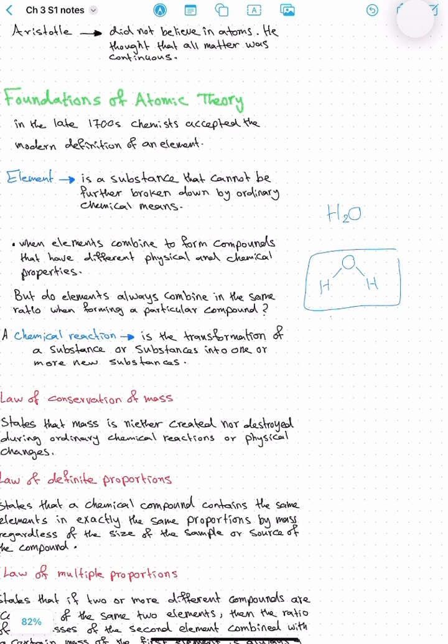Because it consists of more than one element, hydrogen and oxygen. Not more than one atom, more than one element, different elements. But hydrogen, H2, has two atoms of hydrogen bonded together, yet it's just one element. So this is an element, and this is a compound, more than one element bonded together.